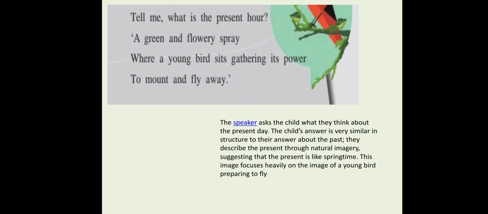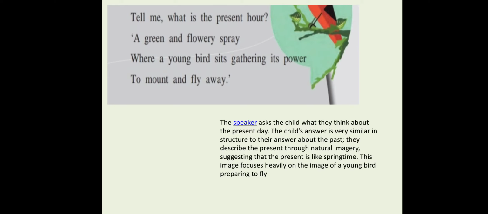Now the speaker asks the child what they think about the present day. The child's answer is very similar in structure to the answer about the past, but they describe the present through natural imagery, suggesting that the present is like springtime. This image focuses heavily on a young bird preparing to fly.